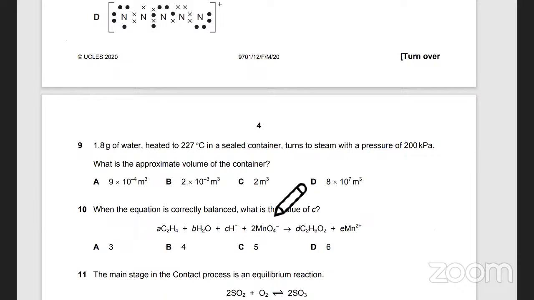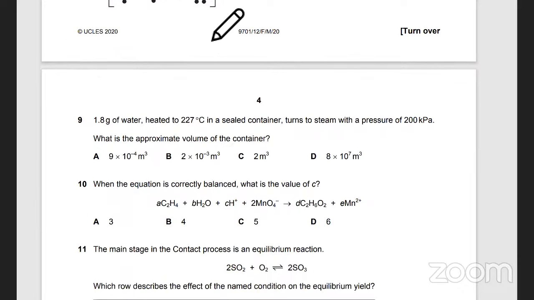अच्छा अगला part. This is PV equal to nRT. ठीक है.